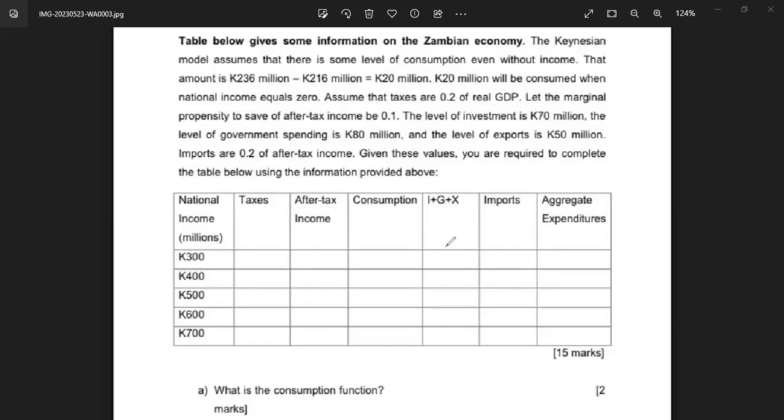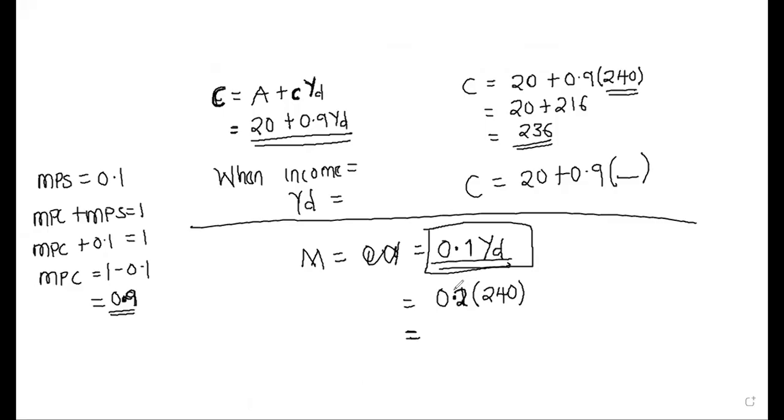So 0.2 times 240, what is that giving us? 48. So 48 is our imports. You do the same for the rest. Where there is YD, where you put the 240, you put the respective after tax that you found.